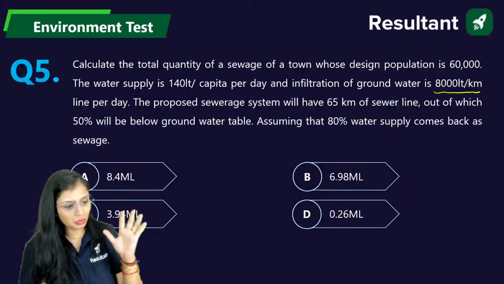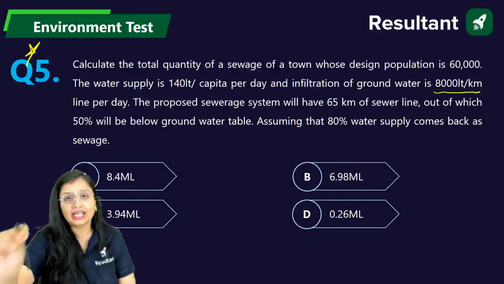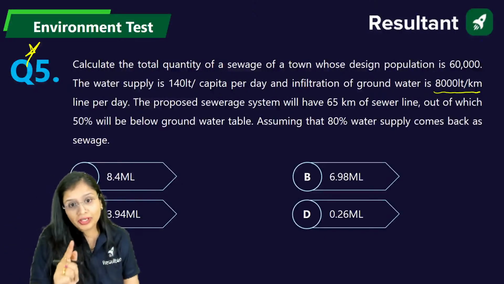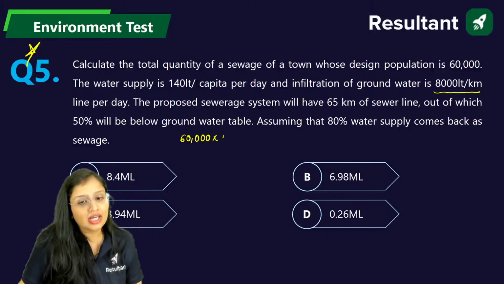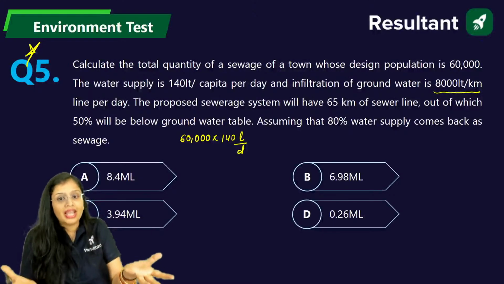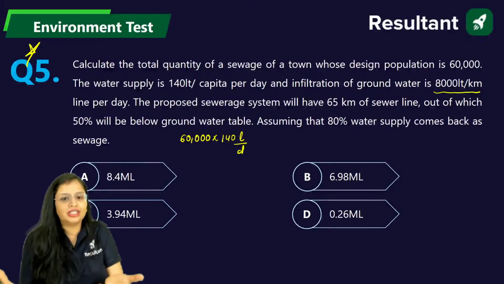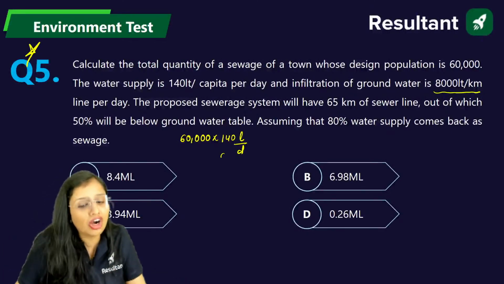Very good question, guys. One of the good questions. Very basic, but you have to apply your brain. Check it out. Design population is 60,000. Water supply is 140 liters per day. But I don't want to check how much water is supplied. In 1 day, 140 liters per person per day is generated, so 60,000 will generate how much?